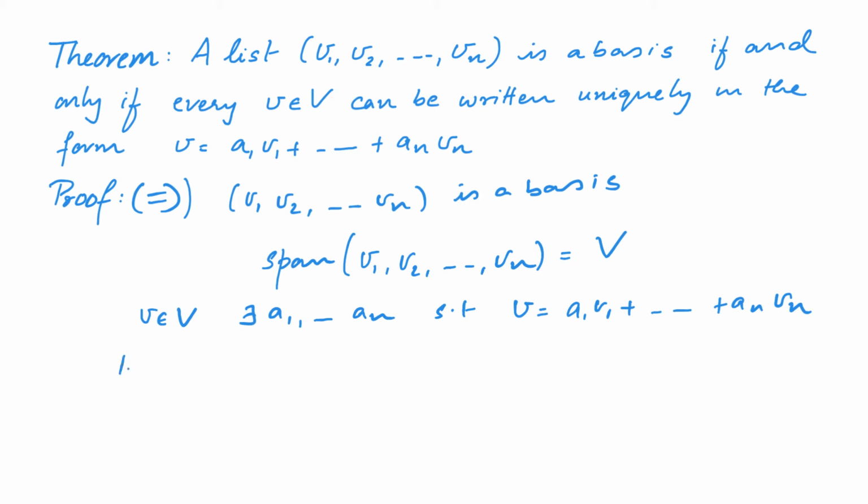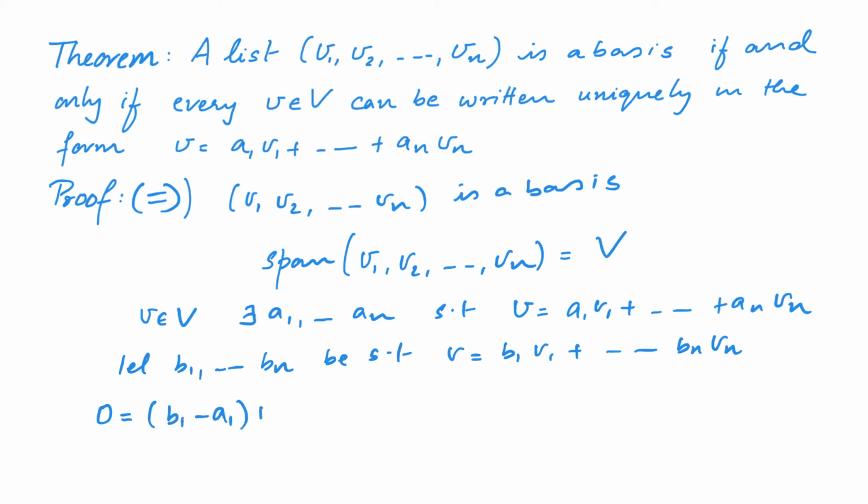To this end, let b1, b2 etc. up to bn be such that v is also equal to b1 v1 plus etc. up to bn vn. If you subtract the two equations, you get 0 is equal to b1 minus a1 into v1 plus etc. up to bn minus an into vn.